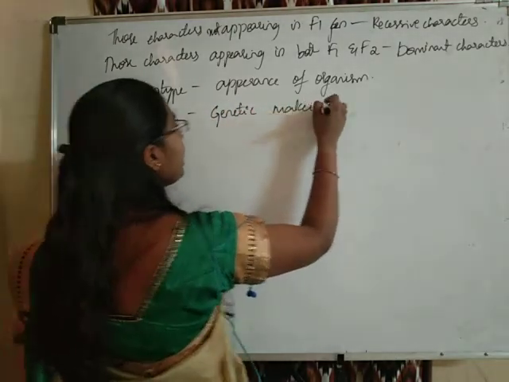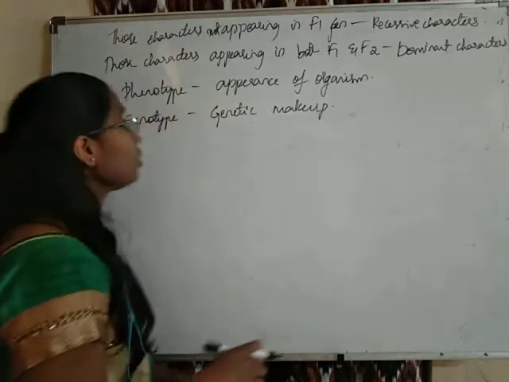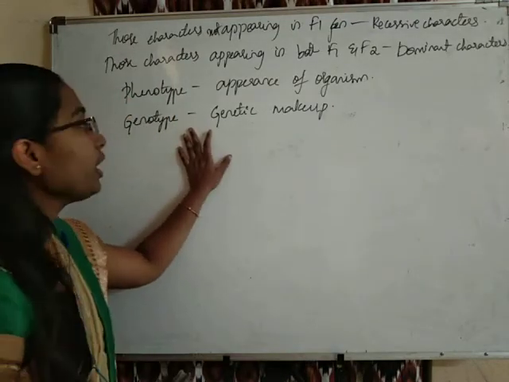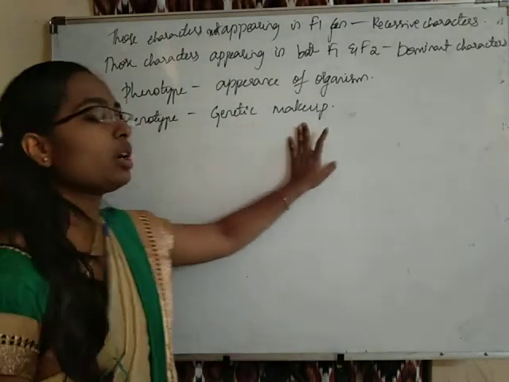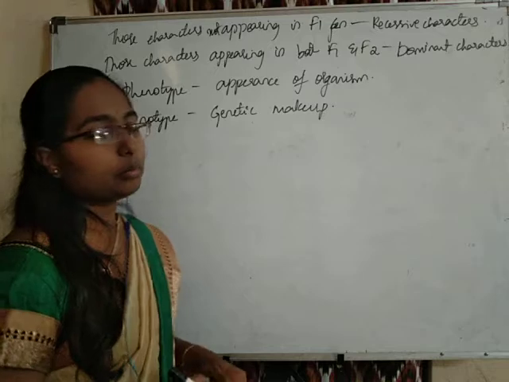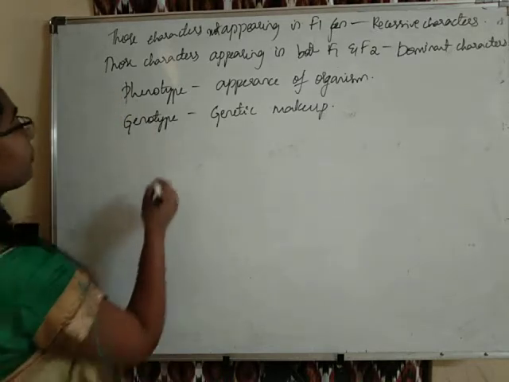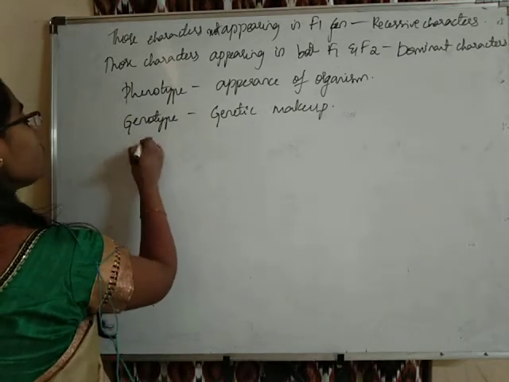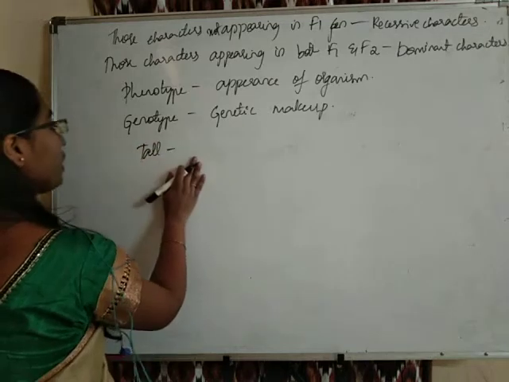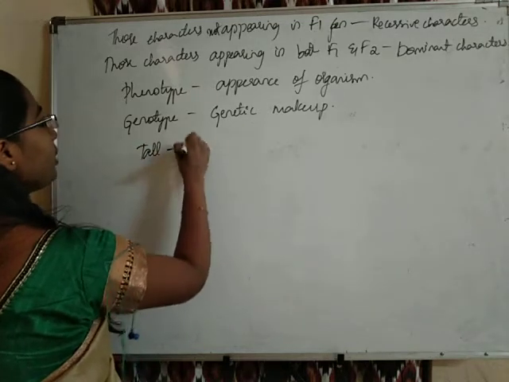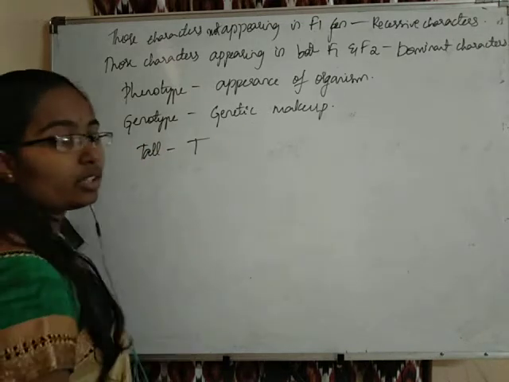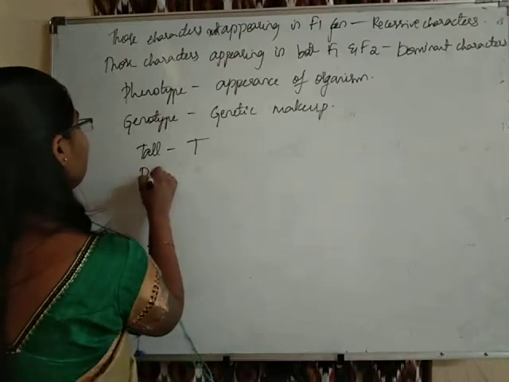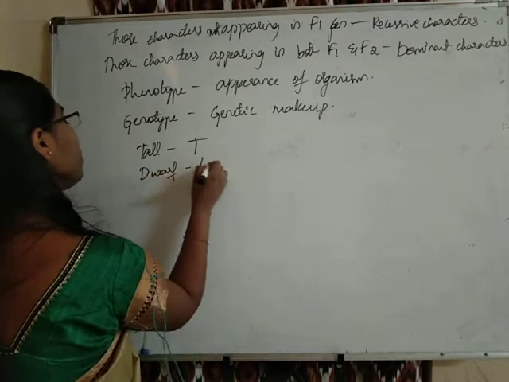The genetic makeup of the organism is called genotype. Okay, genotype is the genetic makeup of the organism. So students, we use alphabets for representing the alleles. For a tall allele we are using capital T, and for a dwarf allele we are using small t.